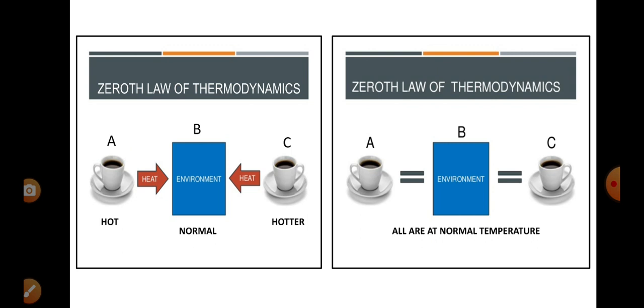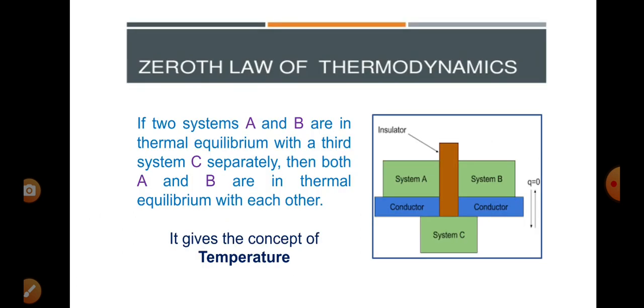With this, we can say that the systems A and C are in thermal equilibrium with system B separately. Then these two are in thermal equilibrium, that is, these two are at the same temperature. You see here the statement of the zeroth law of thermodynamics.